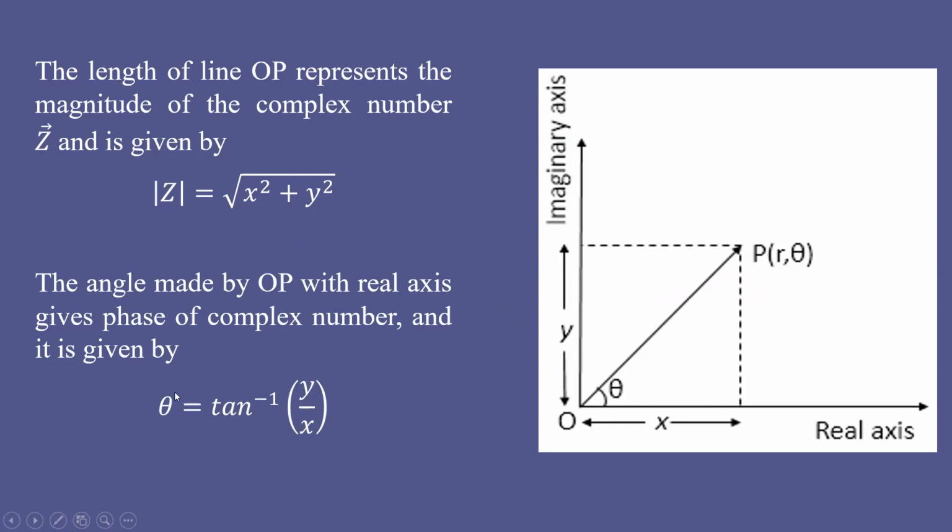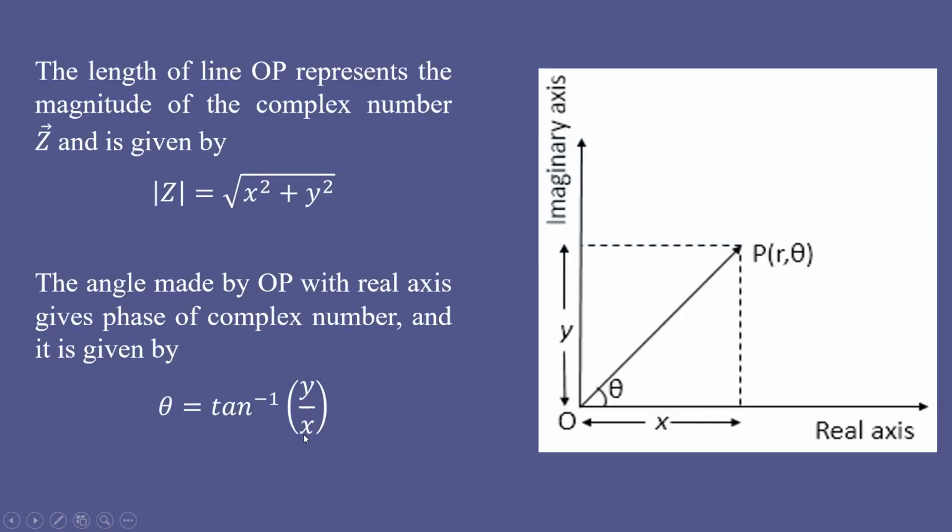Okay, and theta is called the amplitude in the complex number discussion, and this is called the magnitude of the complex number. That is how you can represent this graphically in the complex plane. The value of theta represents the angle made by the vector with respect to the real axis, and that is given by theta equal to tan inverse of y by x. That is how we can represent the complex number in a complex plane.